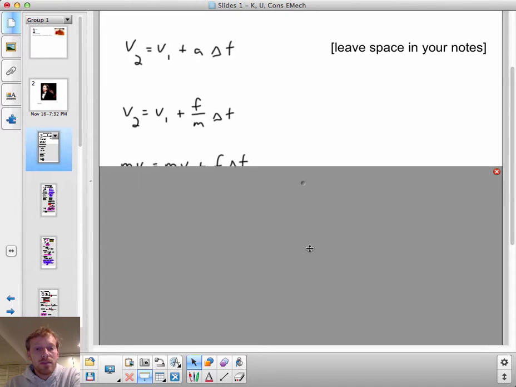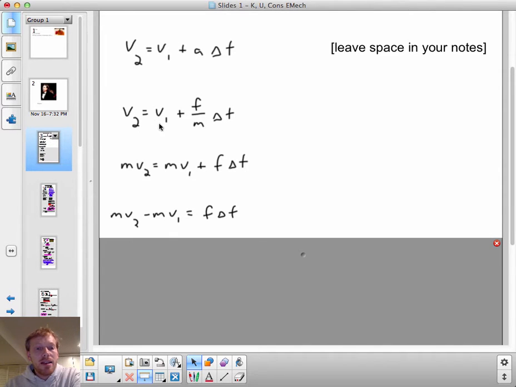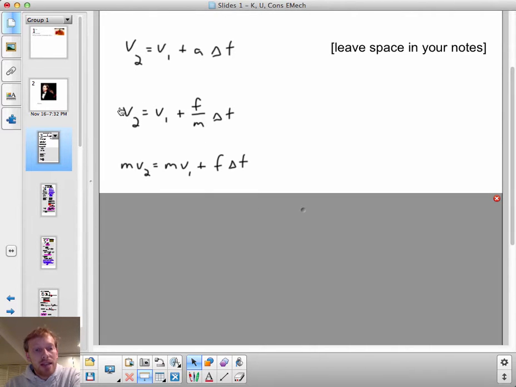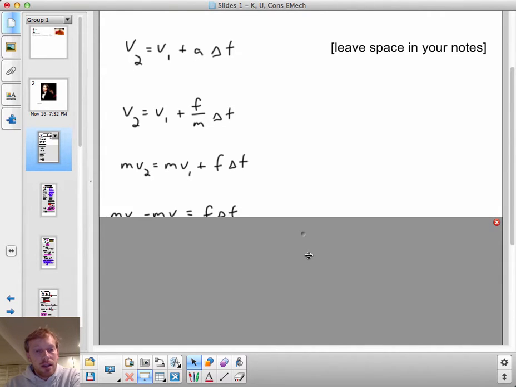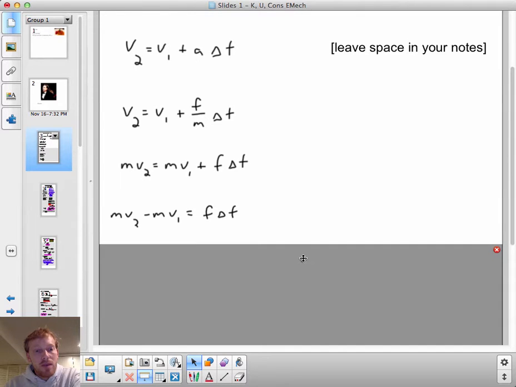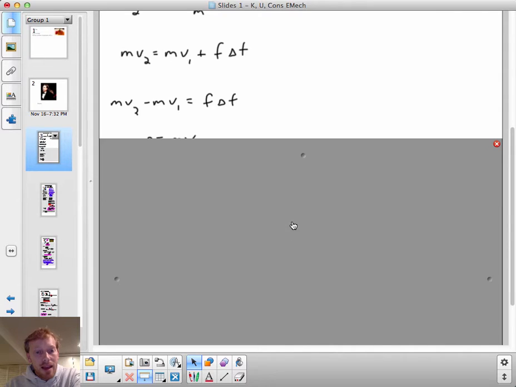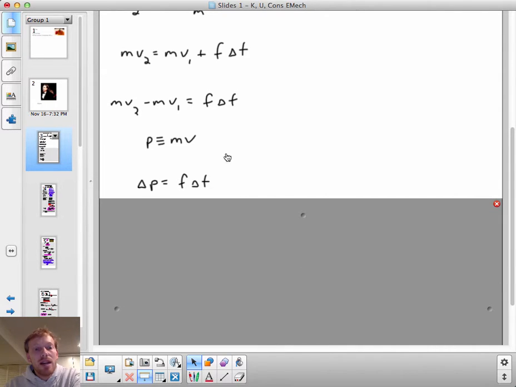Then I multiplied both sides by the mass of the cart: mv2 equals mv1 plus F times delta t. Then I brought the mv1 to the other side, and then I defined this new concept called momentum. The momentum of the cart is the mass of the cart times the velocity of the cart.